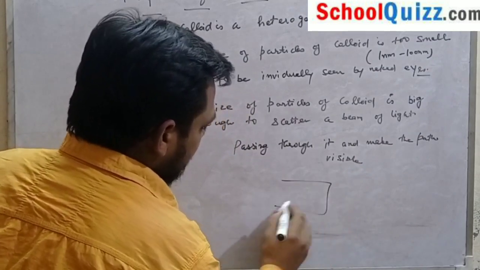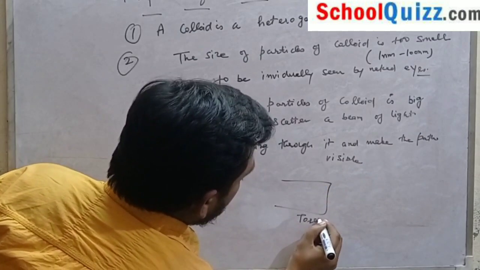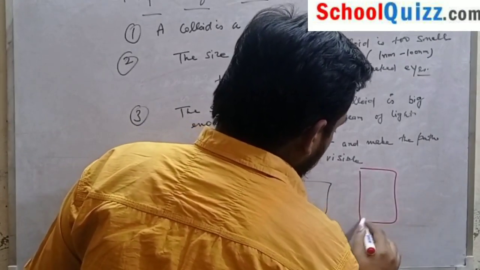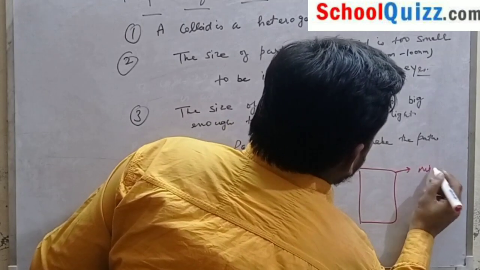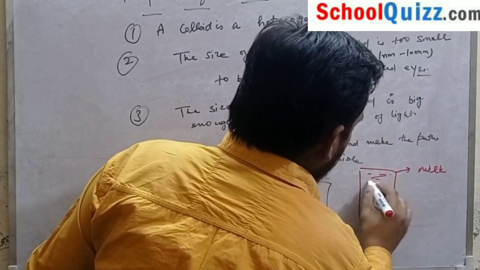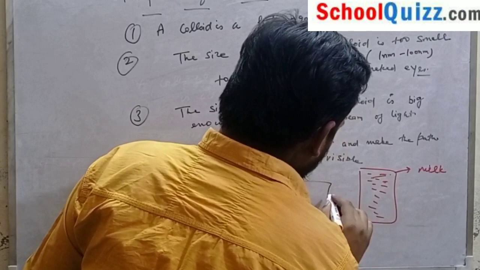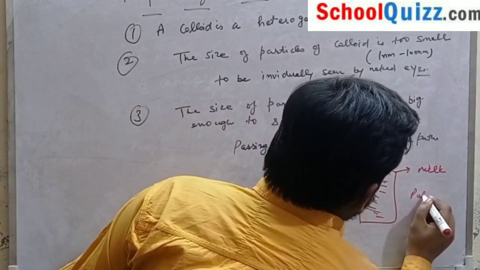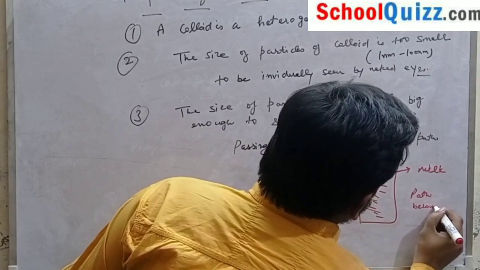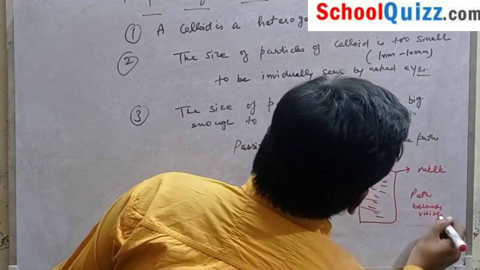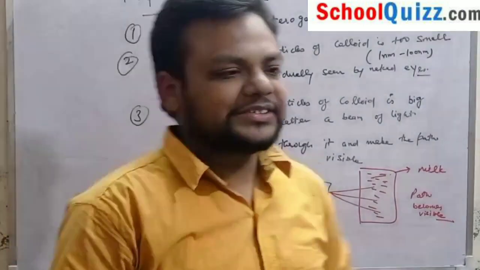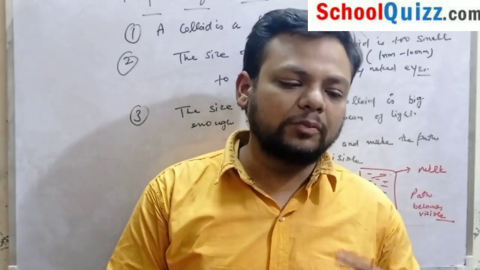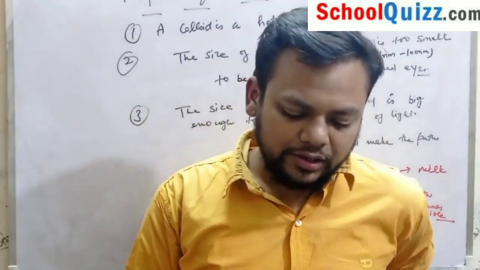Suppose there is a torch and a solution present, for example, a solution of milk. When the rays pass, the path becomes visible. So we can say that colloidal solution particles show the Tyndall effect. We can also say that colloidal solution shows the Tyndall effect.